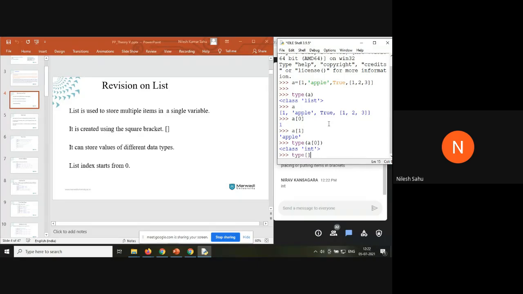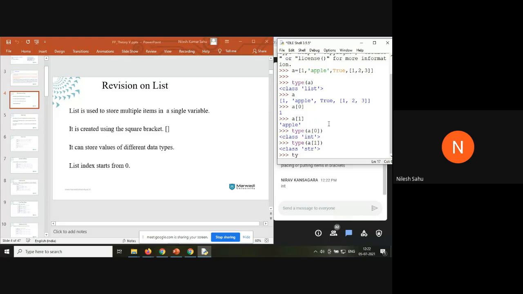Type of a[1] is a string. Type of a[2] is a boolean type. What will be the type of a[3] now?